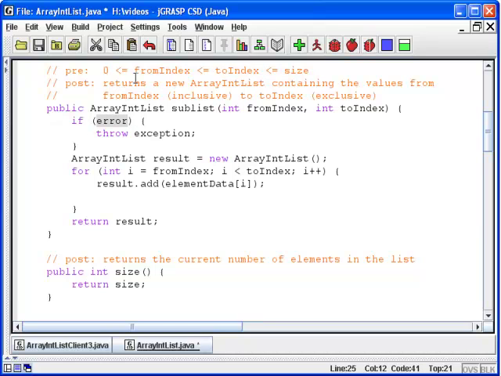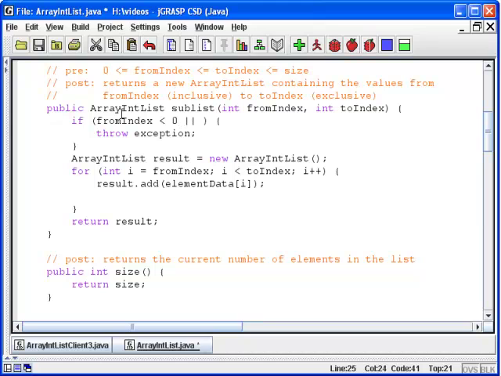And from De Morgan's law, we know that when you negate a sequence of ands, it turns into a sequence of ors. And so we want to say if the first one is a problem, or the second condition is a problem, or the third condition is a problem, then we would throw the exception. So what about the first case? The first case would be that the from index was a negative number. So if the from index is less than 0, that would be a bad value, and we'd want to throw an exception.